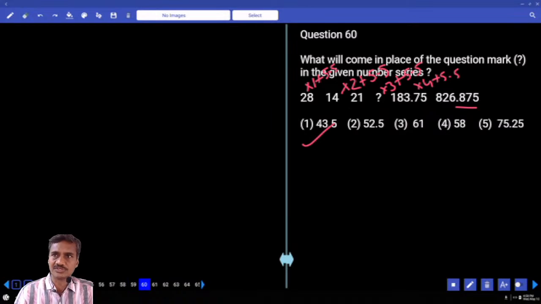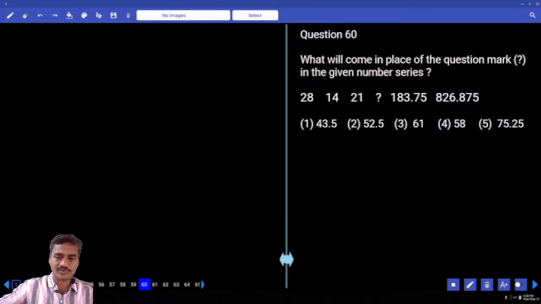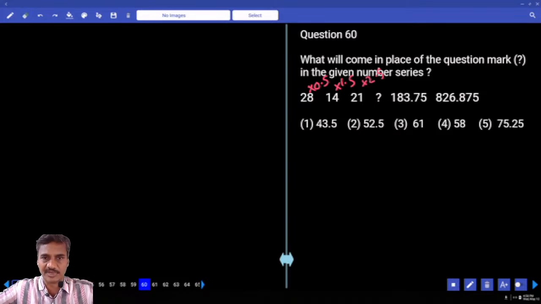Then finally 60. Now 28, 14. Tell me what is the difference we have. 28 into 0.5 is 14. 14 into 1.5, into 0.5, 1.5 into 2.5. 21 into 2.5, that is 52.5, choice 2 for question number 60.